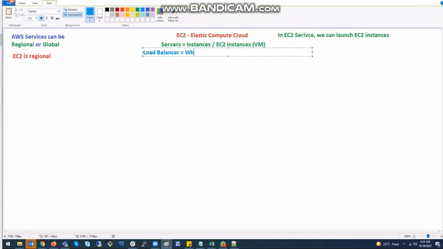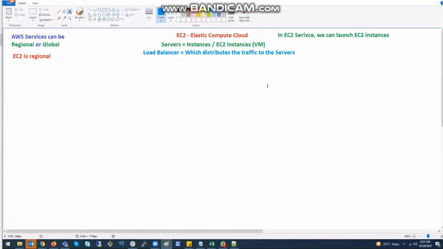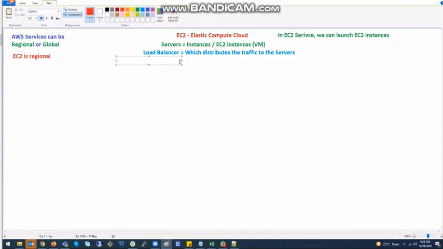So guys, load balancer means which distributes the traffic to the servers. We know this. And guys, what is this load balancer called in AWS? In AWS, this load balancer is called elastic load balancer. Write down that word. Elastic load balancer, ELB. In shortcut, we call it as ELB, elastic load balancer.